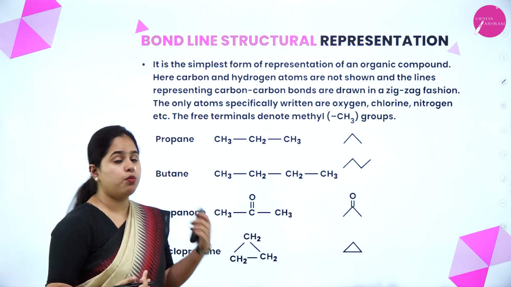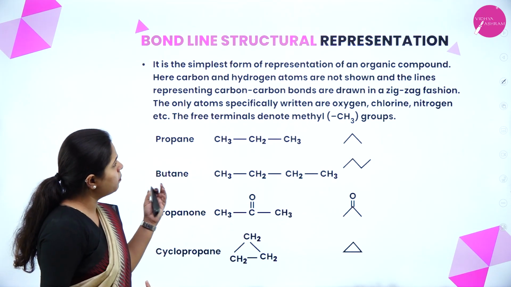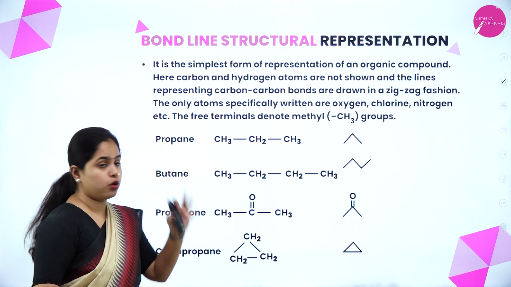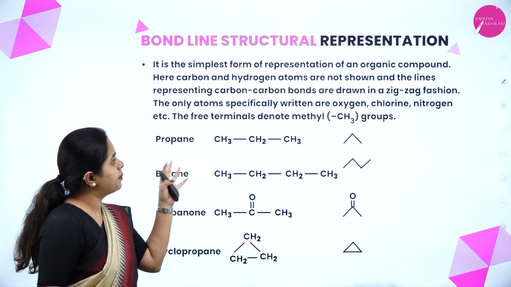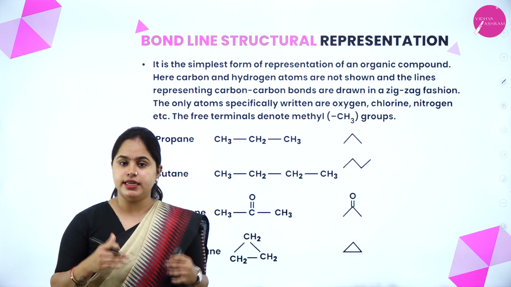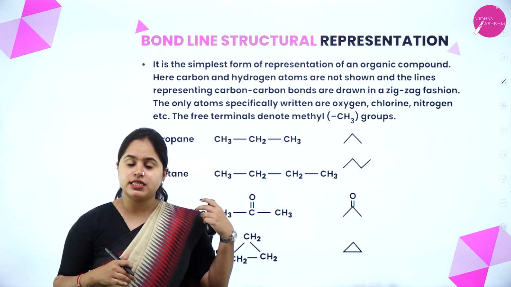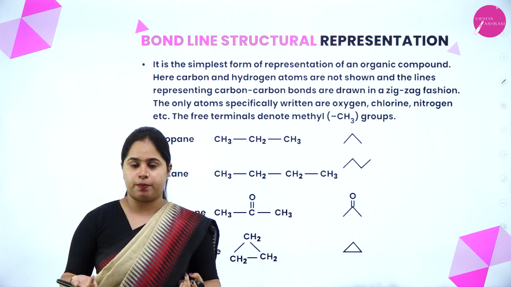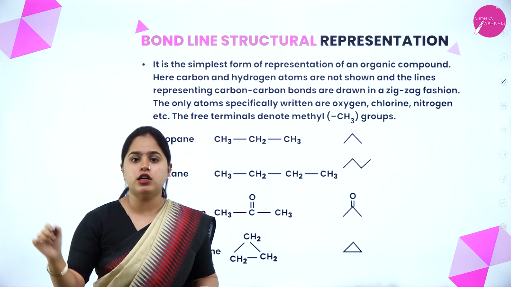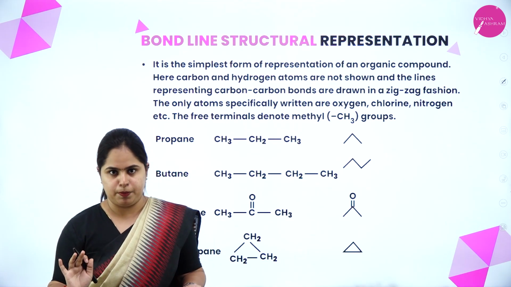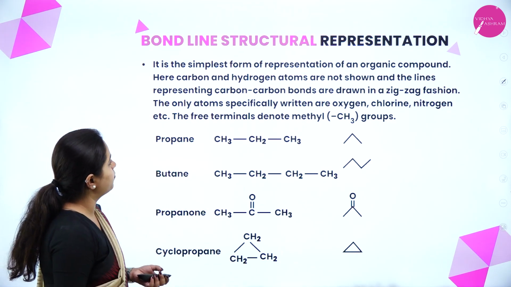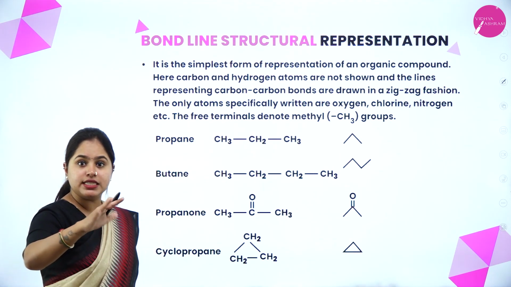Moving on to the next one, that is bond line representation. It is the simplest form of representation of an organic compound. Here carbon and hydrogen atoms are not shown, and the lines representing the carbon-carbon bonds are drawn in a zigzag fashion. So till here we studied complete and condensed structural formula. Now in bond line structural representation, there are no carbon and hydrogen atoms written. Just the bonds between carbon and carbon will be represented, in a zigzag fashion.